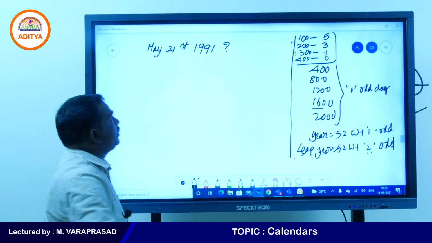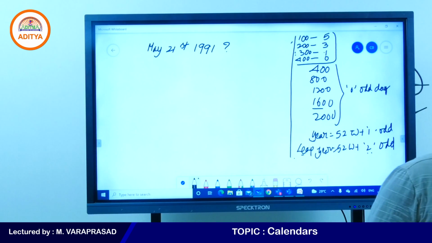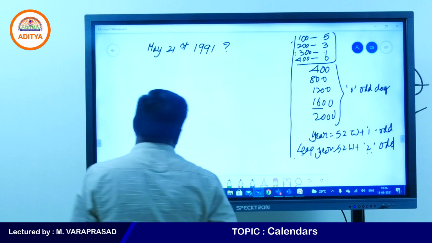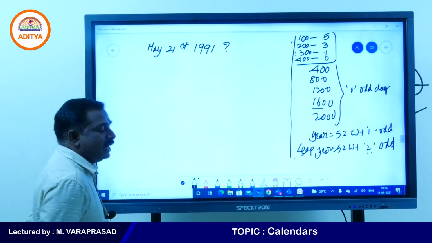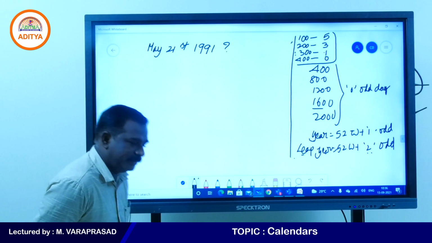Yes, what was the day May 21st, 1991? Yes, many of you are writing Tuesday. That is the day Rajiv Gandhi, the former Prime Minister, was assassinated in Tamil Nadu. That date, May 21st, 1991. As per my knowledge, that happened on Tuesday.